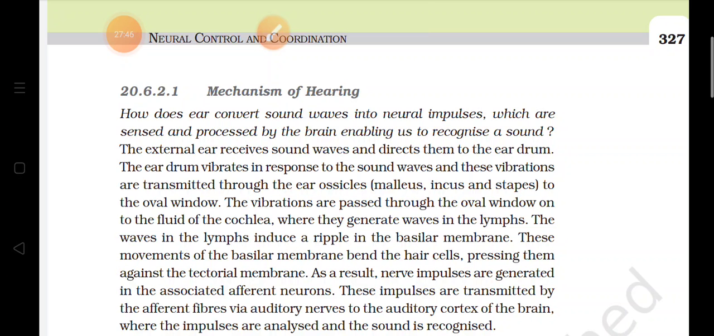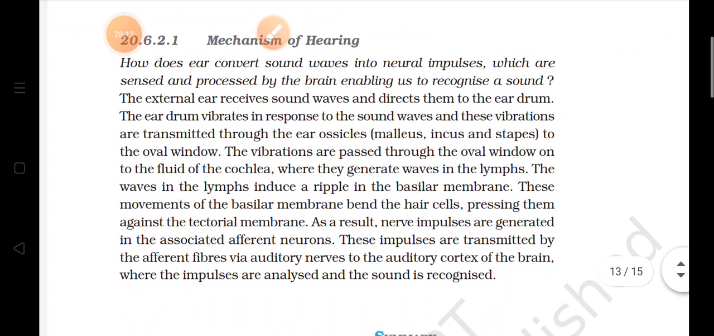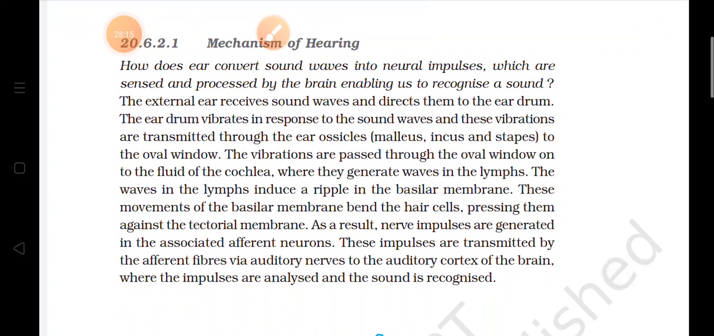Because of this, nerve impulses are generated in the afferent neurons, and these impulses are then transmitted to the auditory cortex of the brain. So they will reach the brain, carried by the afferent fibers, the auditory nerves, and when they reach the auditory cortex, the brain will analyze the impulses and the sound will be recognized. So this is all about the mechanism of hearing.